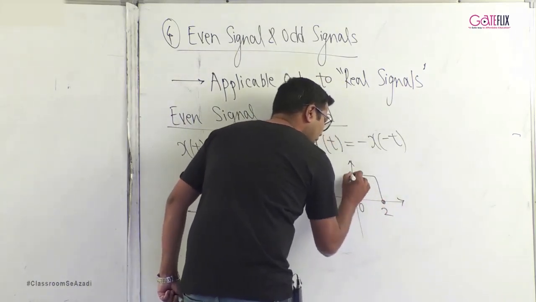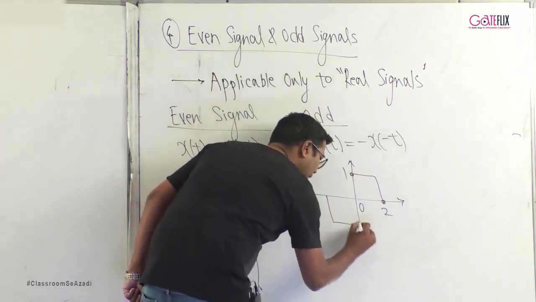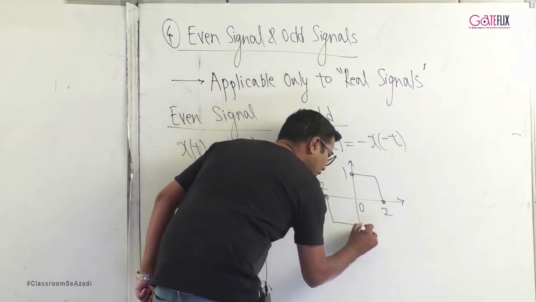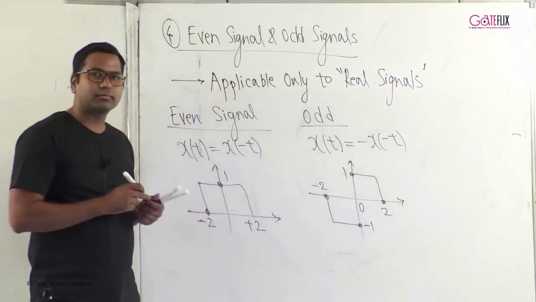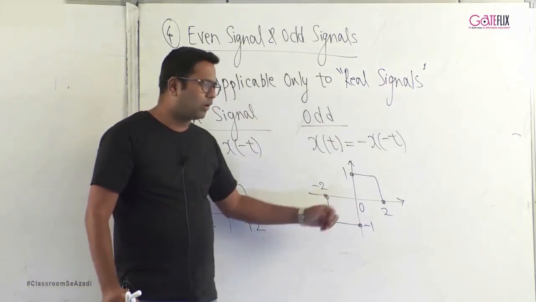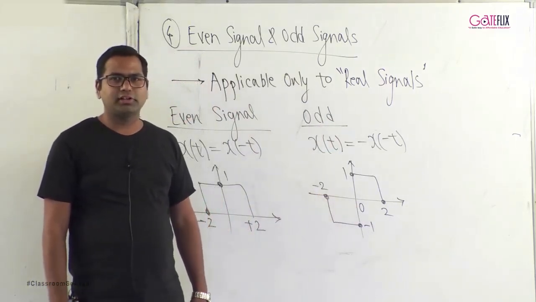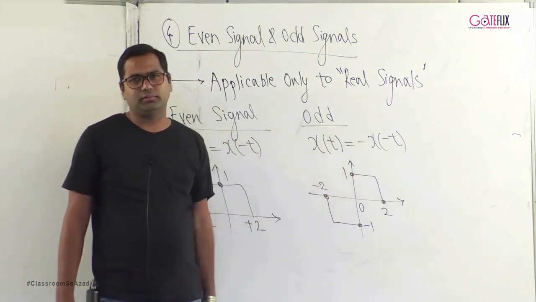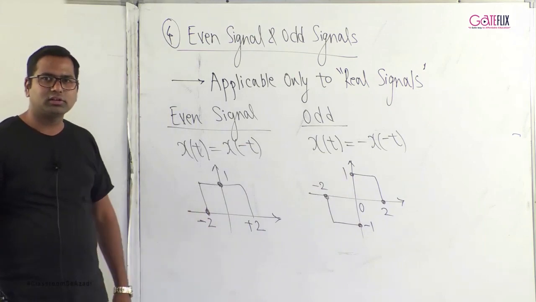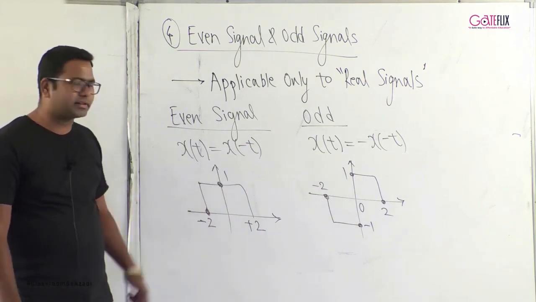Odd signal. An example of odd signal can be from 0 to 2, the amplitude is 1, and from 0 to minus 2, the amplitude is minus 1. This is an example of odd signals. Always remember that odd signals are symmetrical about the origin. Even signals are symmetrical about the y-axis.